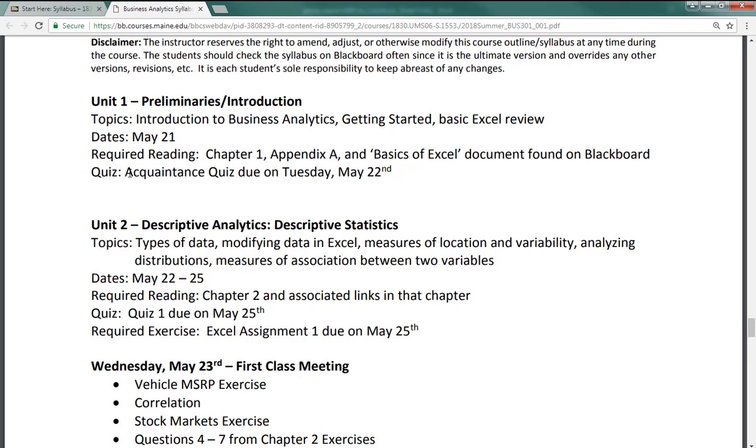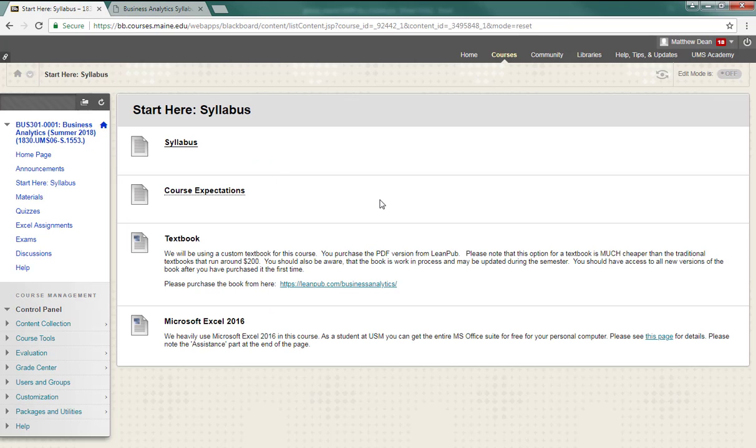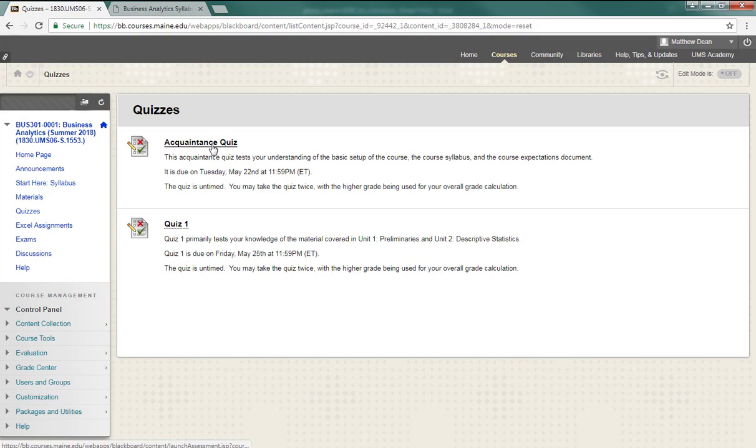The first thing that's going to happen is on Tuesday, May 22nd, you have your acquaintance quiz due. Then the first real quiz on May 25th, and the first Excel assignment on May 25th also. So let's go look and see where we might find those things. Quizzes are going to be underneath quizzes. Right now I have 2 out there at the time of me making this video.